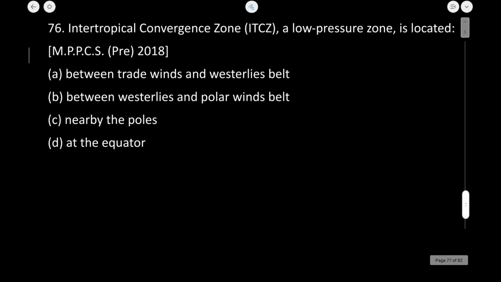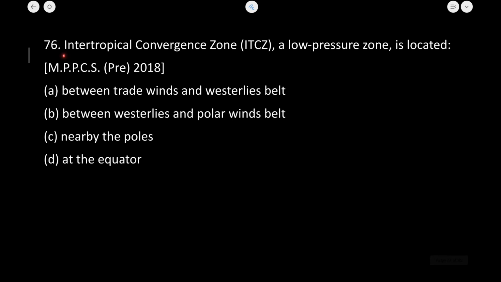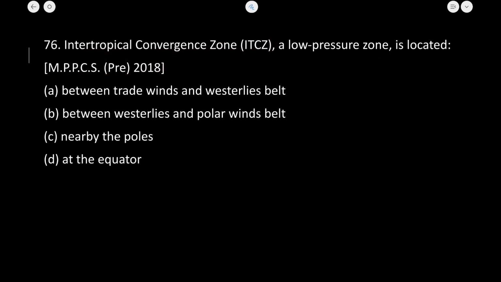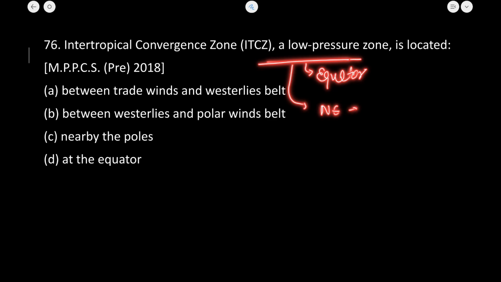Let's now move to the next question. The intertropical convergence zone, a low pressure belt, is located at the equator. This is an area where the northeast and the southeast trade winds converge.